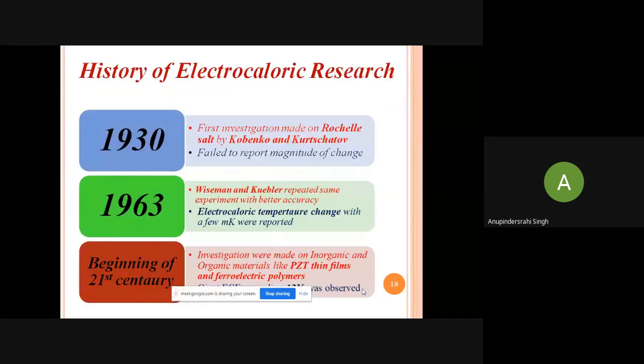Now, what is the history of the electrocaloric effect? It starts in the 1930s. The first experiment was done on Rochelle salt but failed. In 1963, the experiment was done again with better accuracy, and a temperature change in millikelvin was reported. In the beginning of the 21st century, many people did work on piezoelectric films and organic materials, and a giant ECE exceeding 12 Kelvin was observed.